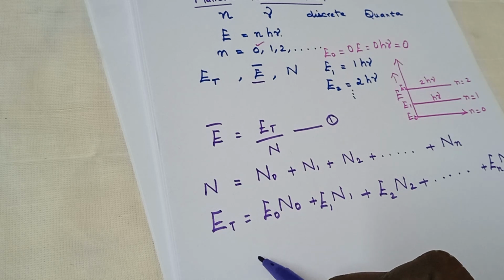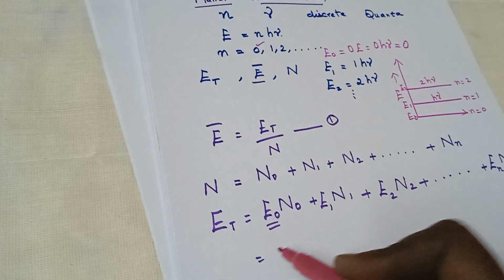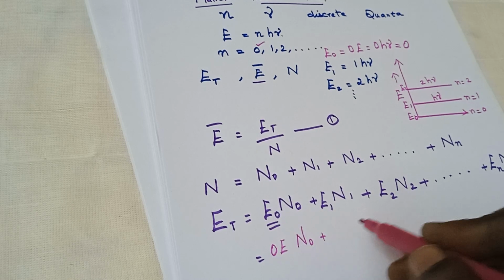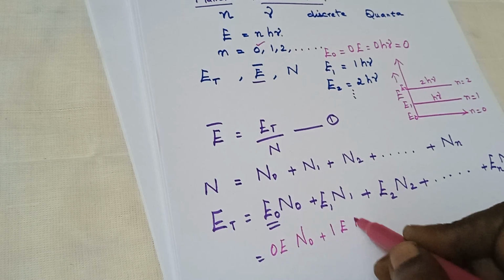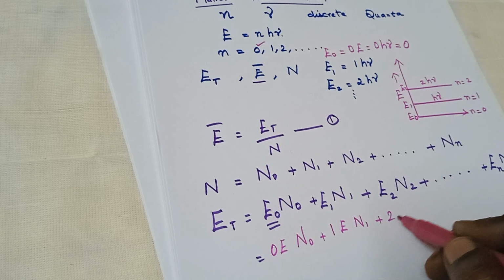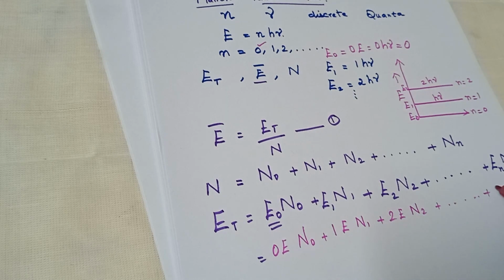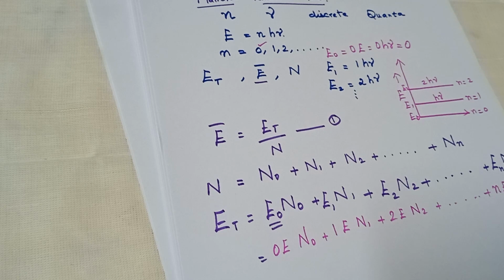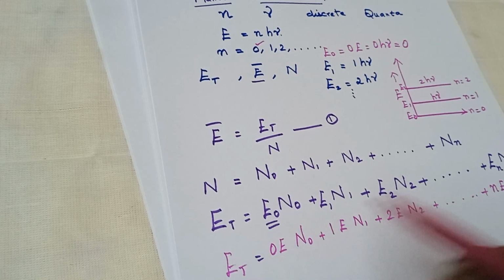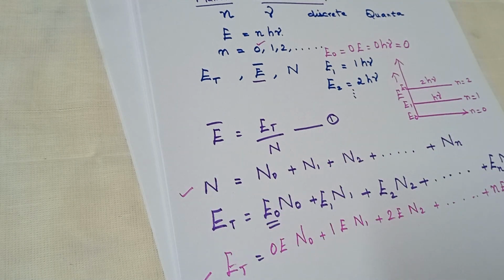This can also be written as E0 can be written as 0e and then N0, E1 as 1e N1, E2 as 2e N2 and En as ne Nn. Thus we have total energy and number of total oscillators.